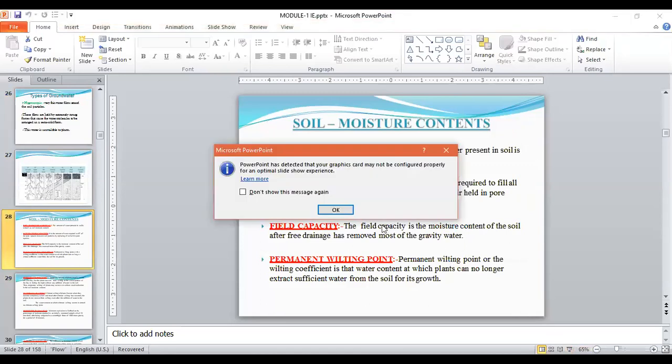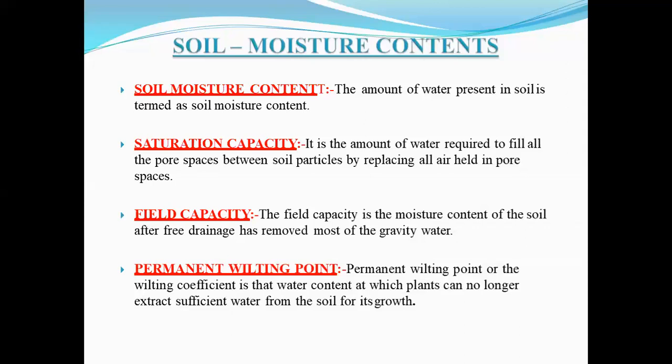Last time, you learned about the permanent wilting point, right? So, permanent wilting point, or the wilting coefficient, is the water content at which plants can no longer extract sufficient water from the soil for their own growth, right?